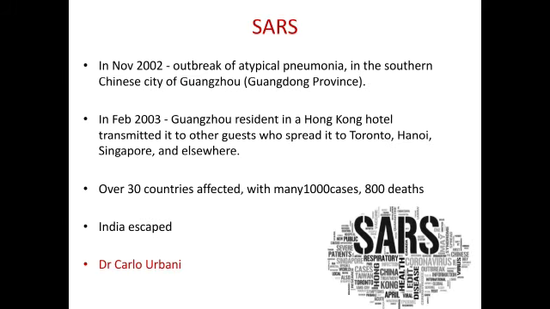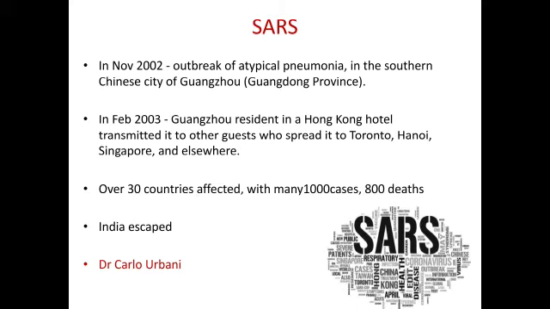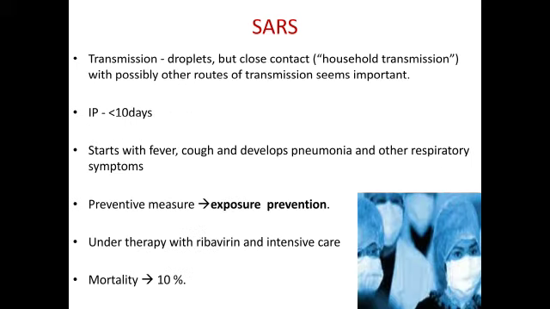Next, SARS. In November 2002, an outbreak of atypical pneumonia occurred in the southern Chinese city of Guangdong, and in February 2003, a Guangdong resident in a Hong Kong hotel transmitted it to other guests who spread it to Toronto, Hanoi, Singapore and elsewhere. Over 30 countries were affected, with 1,000 cases and 800 deaths. India escaped in this pandemic.